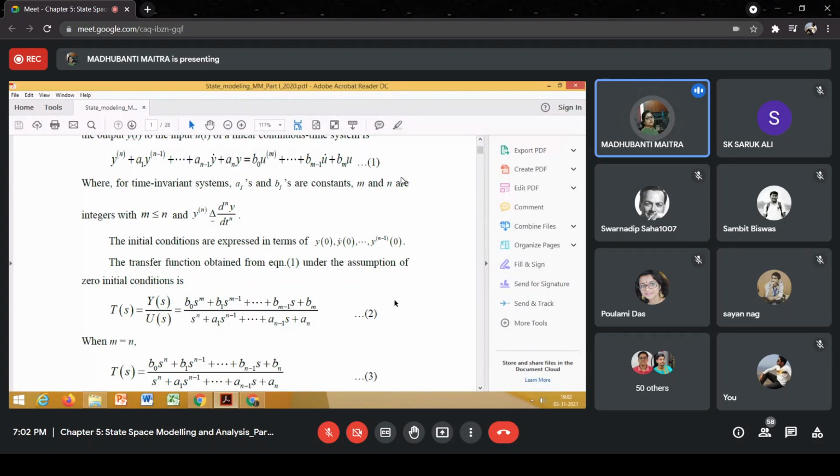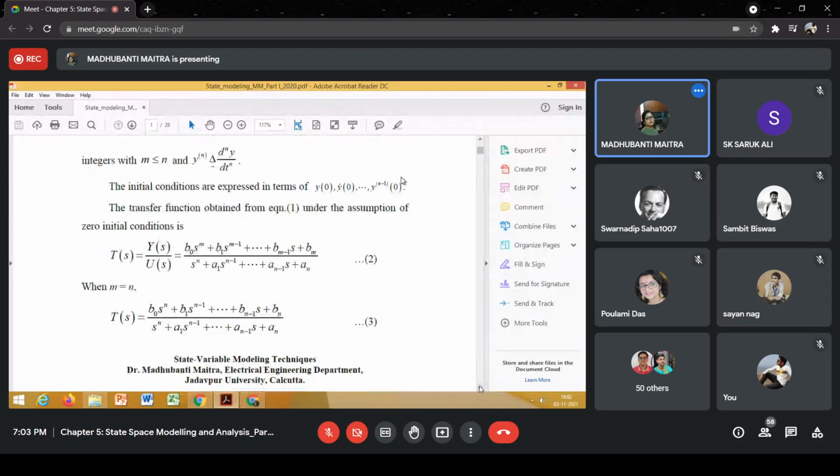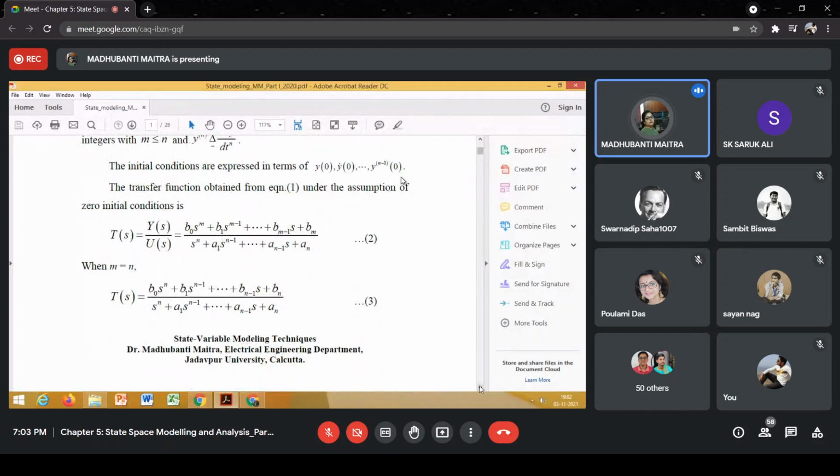From equation 1, can we derive equation 2? Yes, ma'am. And if m is equal to n, that means if the number of closed loop poles is equal to the number of closed loop zeros, then the transfer function will have a form which is equal to b0 s to the power n plus b1 s to the power n minus 1. We just have to replace this m by n. So this will be the transfer function.